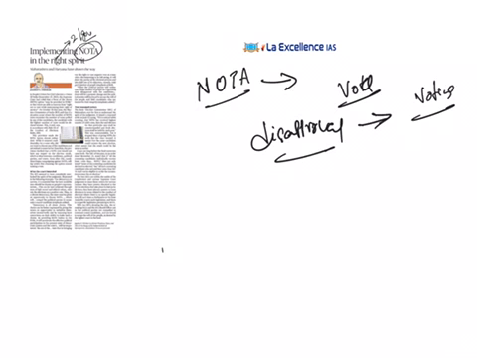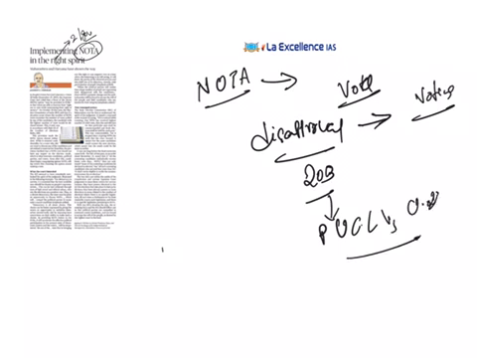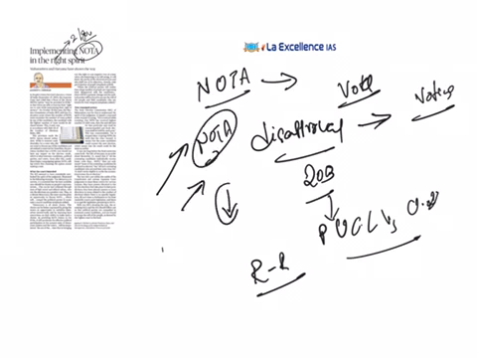This was introduced in India following a Supreme Court order in 2013 in a case known as People's Union for Civil Liberties versus Union of India judgment. But NOTA in India doesn't provide for a right to reject. And here you might get a doubt: if the NOTA option got more votes than the candidates, does it mean the election will be stalled?